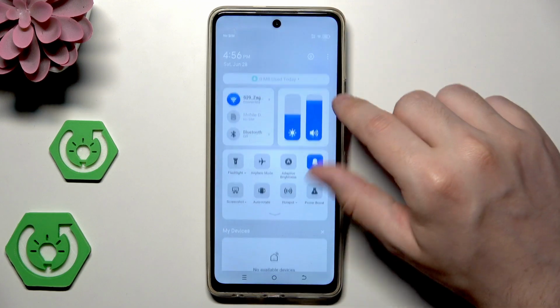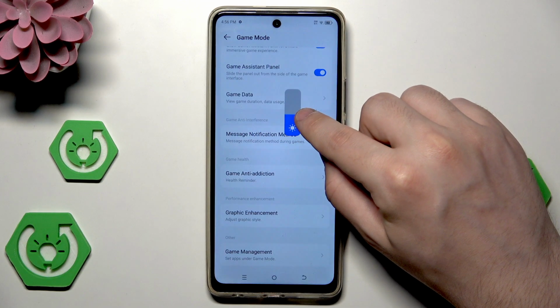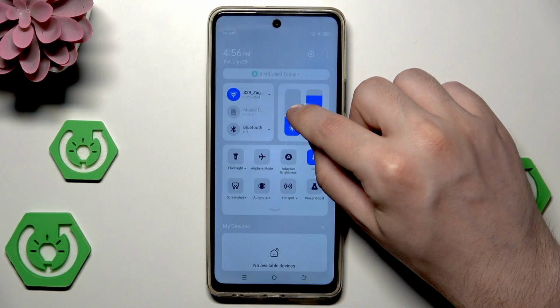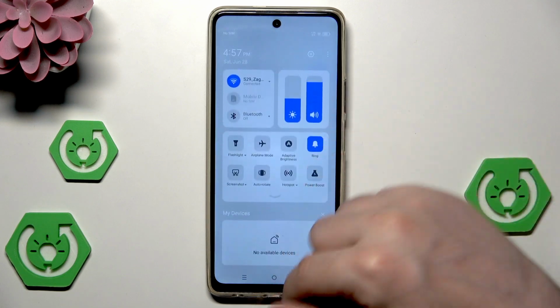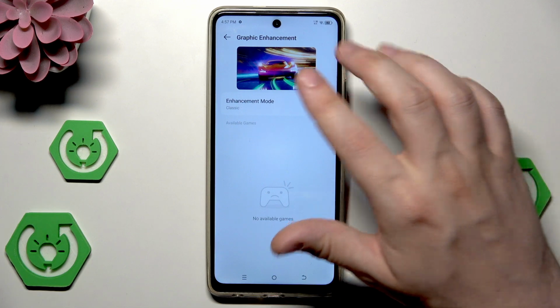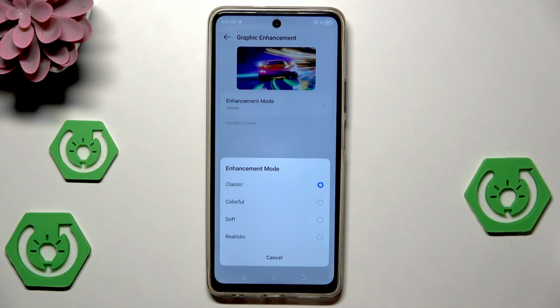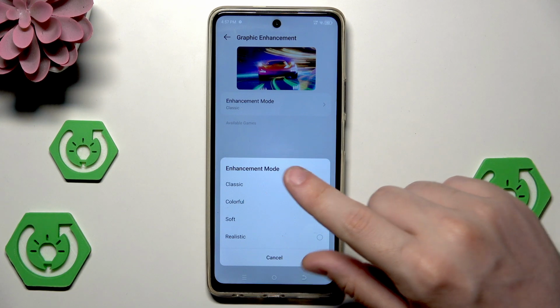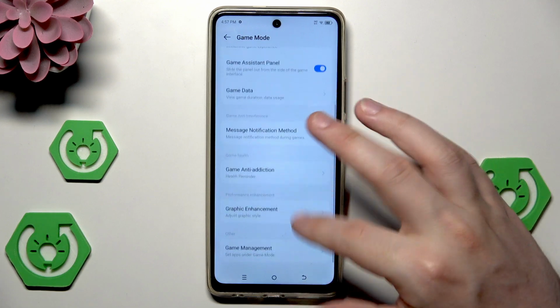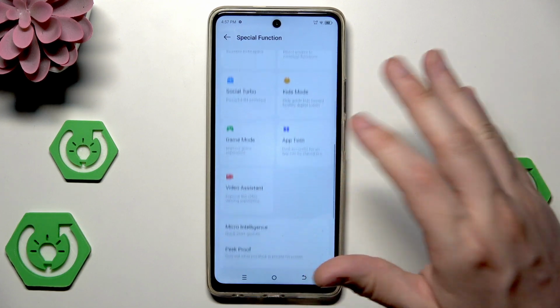We have the graphic enhancement. Let me also adjust maybe the brightness. Now it's too dark. Okay, now it should be fine. We have the graphic enhancement. Currently it's on the classic, but we can change it, for example, into the colorful, soft, and the realistic. It's up to you. You can adjust it to your own preferences.